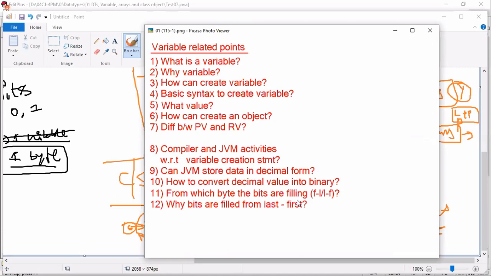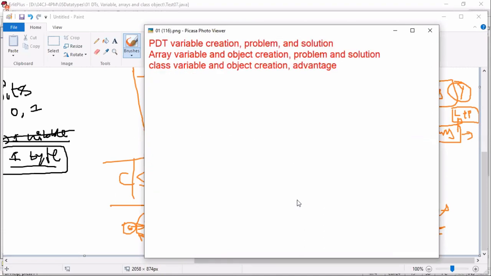Okay. So now we need to understand the next points. That is primitive data type variables, problems, solution. Next, primitive data type problems, array variable, array object, problem and solution, class variable, class object creation and advantages.